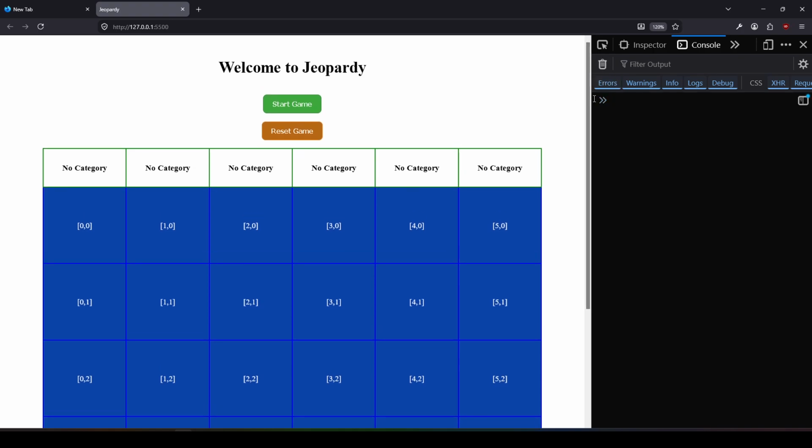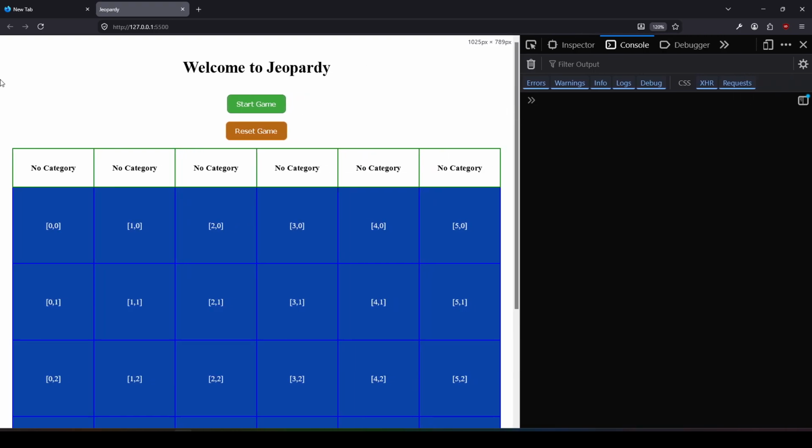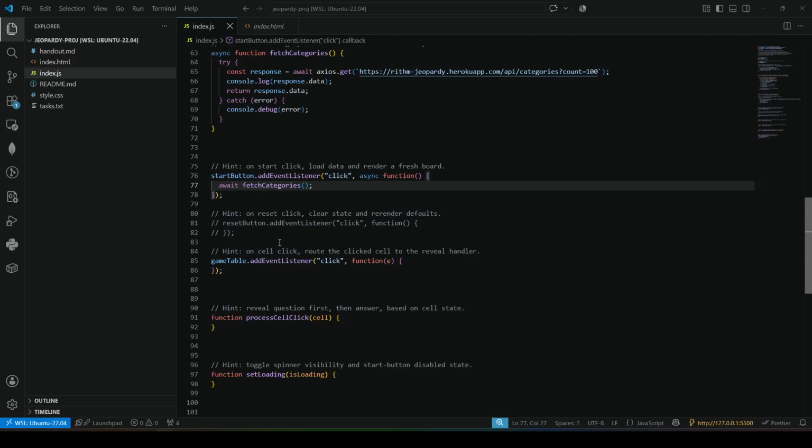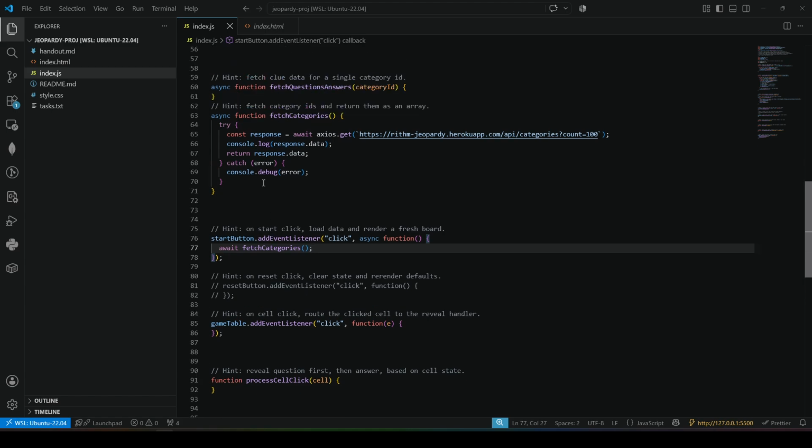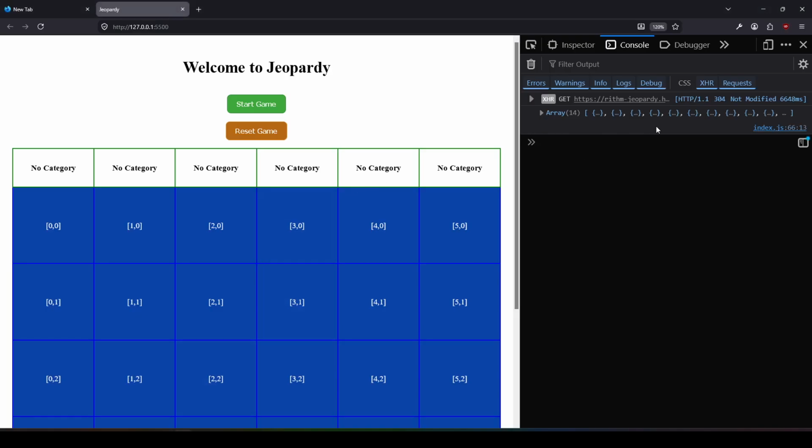Let's clear this up. Let's make this a little bit of a larger area, and let's start game. Event listener, await fetch categories, console log response data should be fine. Oh, yep, there we go. It just takes a little bit. This is why we probably will need a loader eventually.